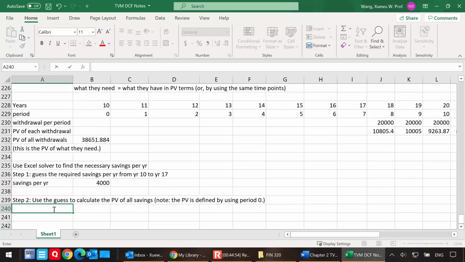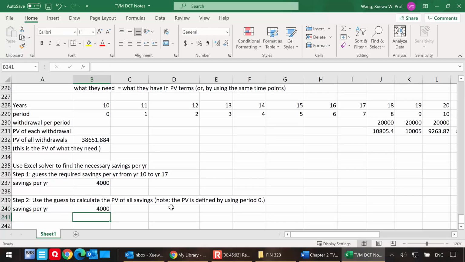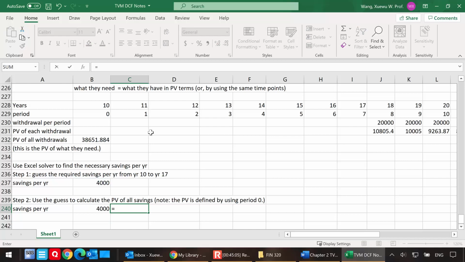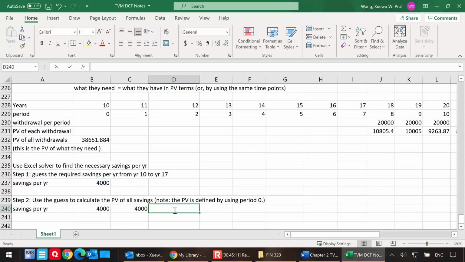So savings per year. Today I'm going to have $4,000 savings. That's my guess. And in 1 year, which is in year 11, I'm going to have another $4,000 savings and another $4,000 savings.